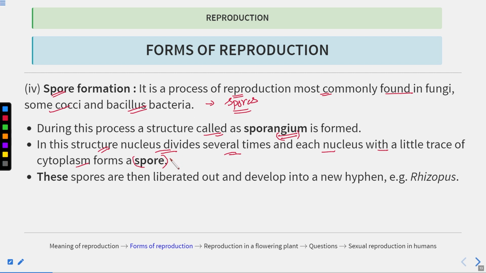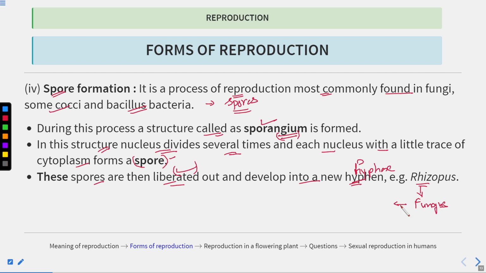So these spores are formed within the sporangium. And these spores are then liberated out and develop into new hyphae. Okay, so these spores are then released. They are liberated out and they develop into new hyphae. Example is rhizopus. So what is rhizopus? Rhizopus is a fungus.